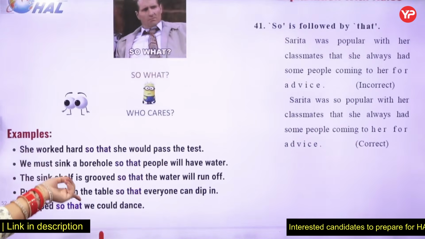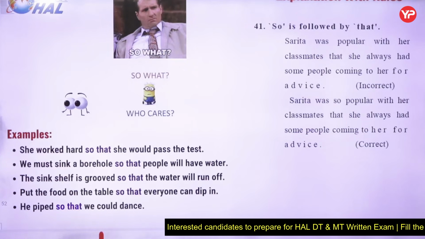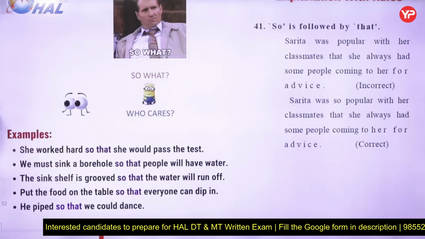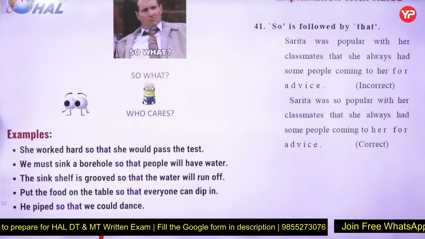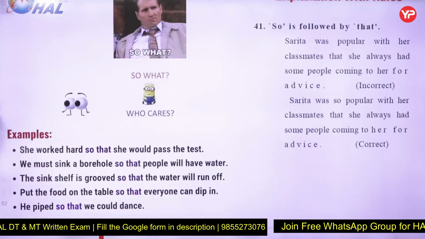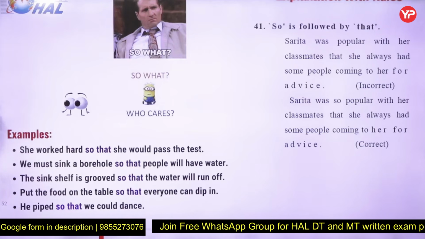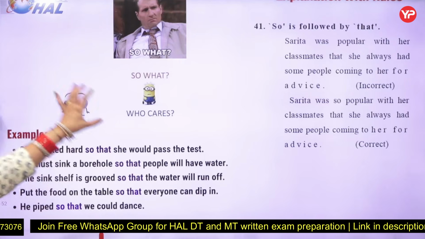And so is the next important rule. So is followed by that also. But what's the difference between so and that? Now you see, Sarita was popular with her classmates. Sarita was so popular with her classmates that some people were always coming to her for advice. Now it is again the same way, so and that.